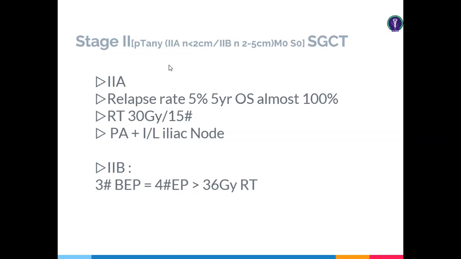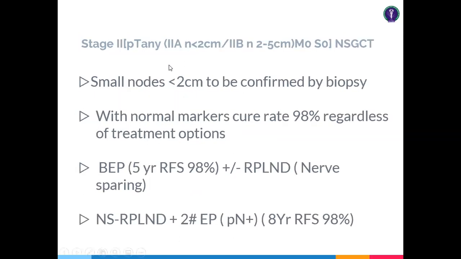So now the non-seminomatous tumor. Non-seminomatous tumor nodes are basically small. If the nodes are very small, you have to confirm with a biopsy, because these kinds of mixed variety or benign histologies are associated with non-seminomatous germ cell tumor. So to categorize the lesion, if the lymph nodes are very small, try to get a biopsy confirmation to categorize the stage. And BEP is much more superior in case of non-seminomatous germ cell tumor.